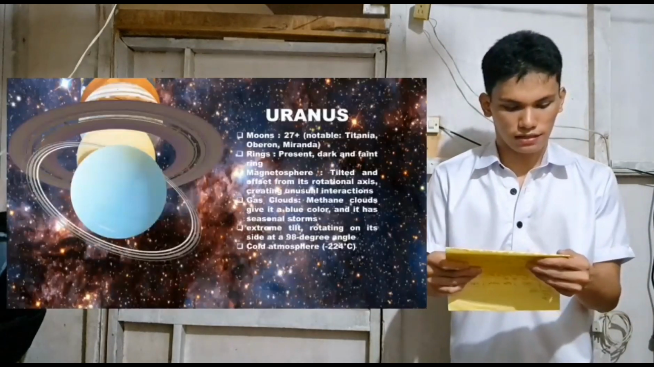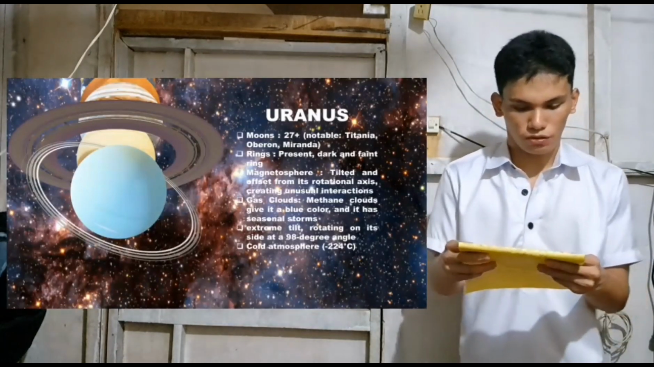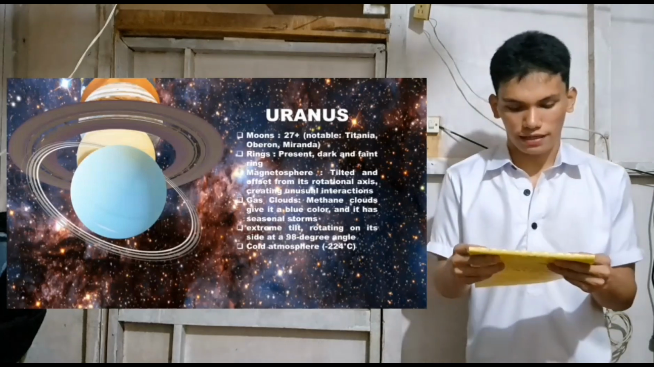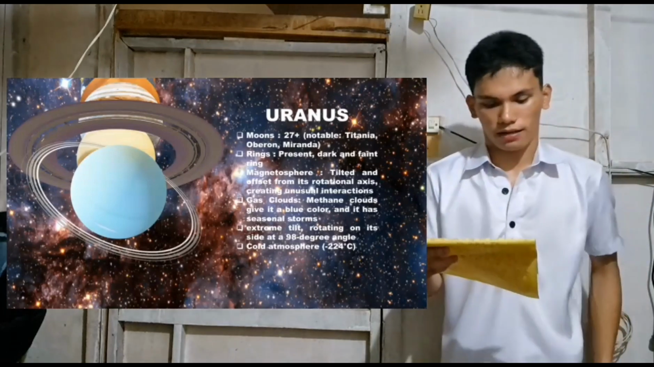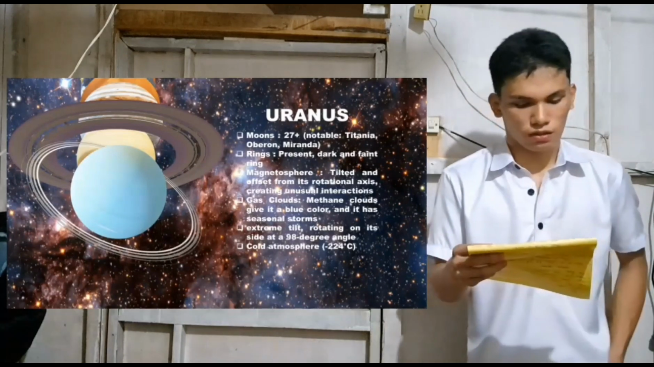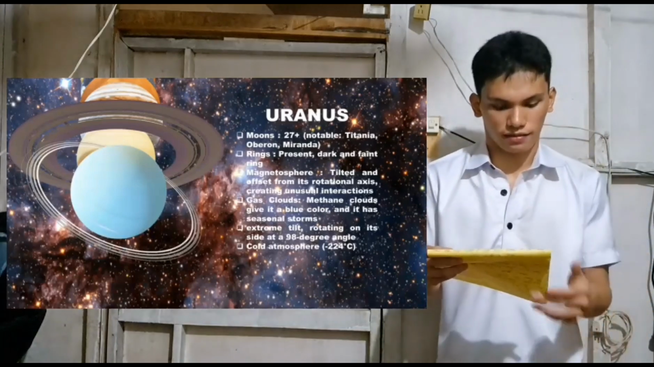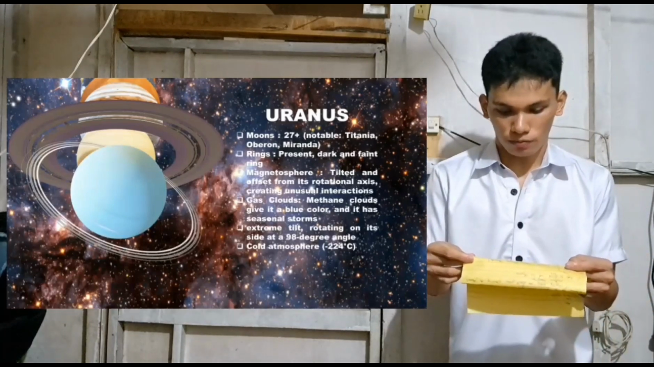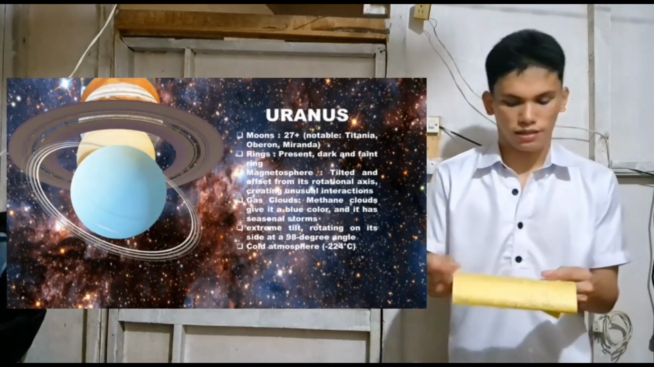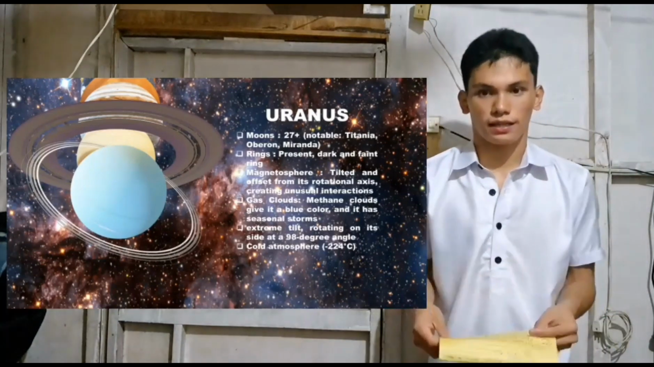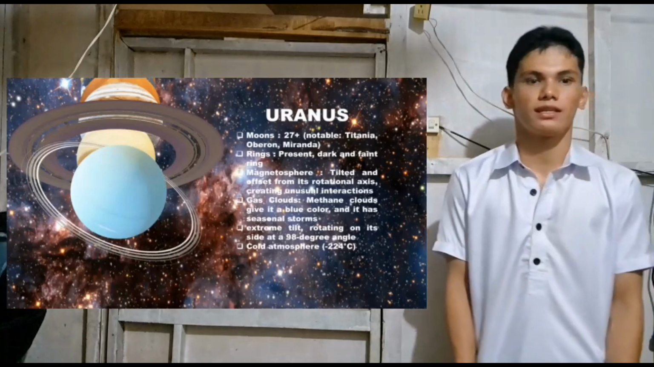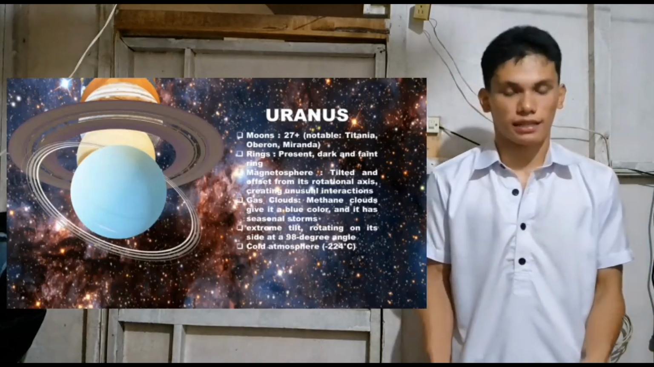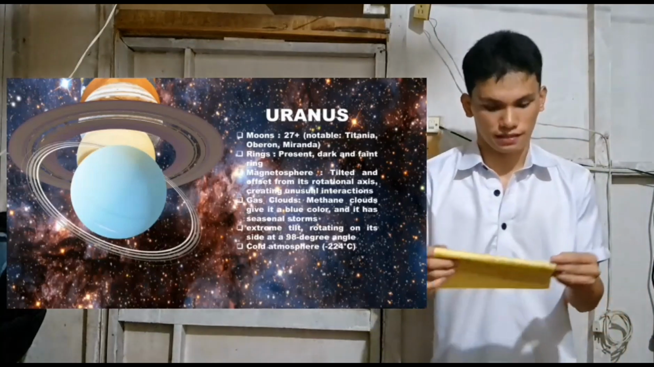Uranus has a total of 27 plus moons, with the notable ones being Titania, Oberon, and Miranda. It has dark and faint rings. Its magnetosphere is tilted and offset from its rotational axis, creating unusual interactions. This interaction is commonly seen when you are on the planet's surface.